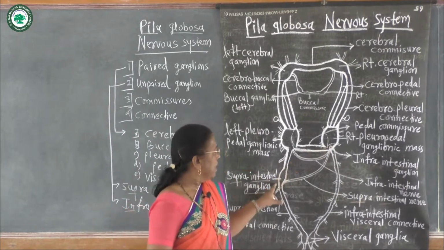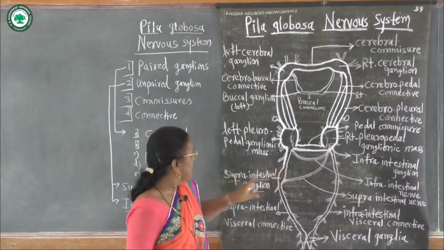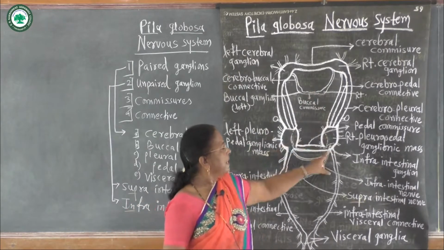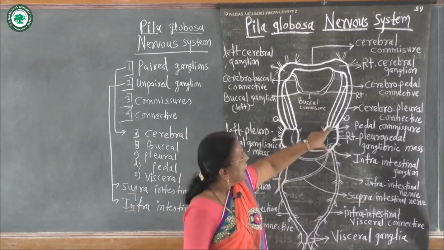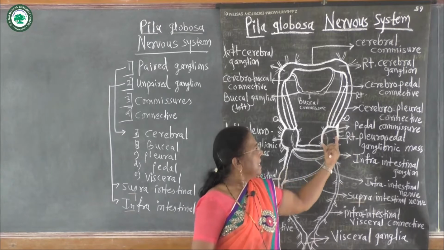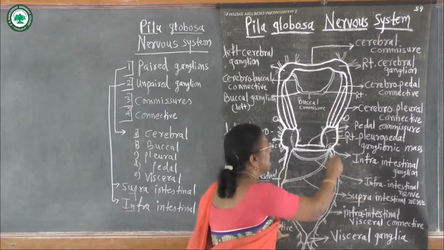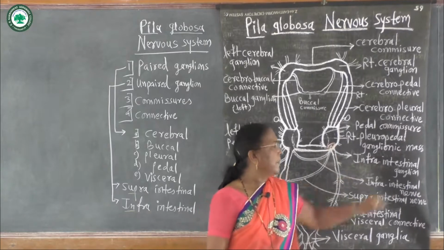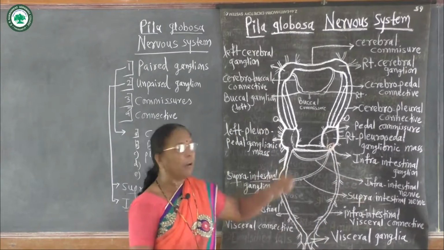Both are unpaired. This is a separate swelling, supraintestinal on the left side, and infraintestinal is present on the right, joined with the right side pleuropedal ganglionic mass. Both are unpaired.